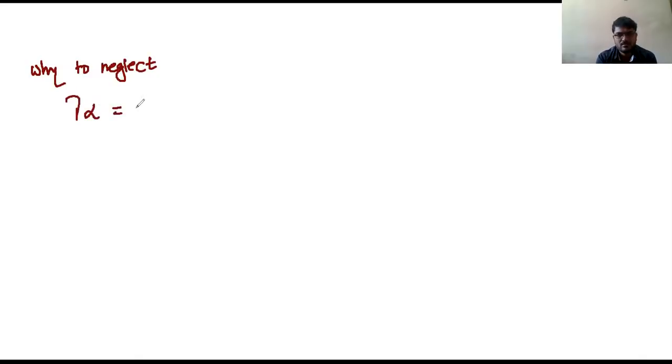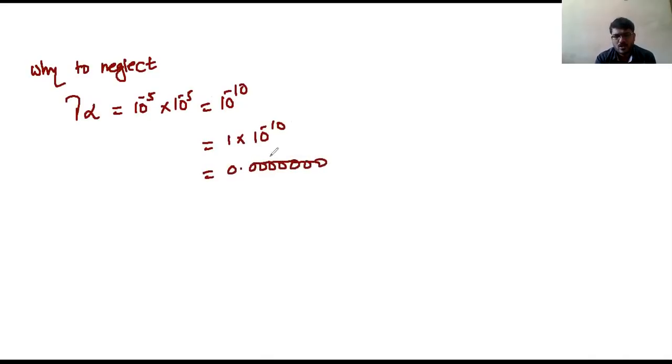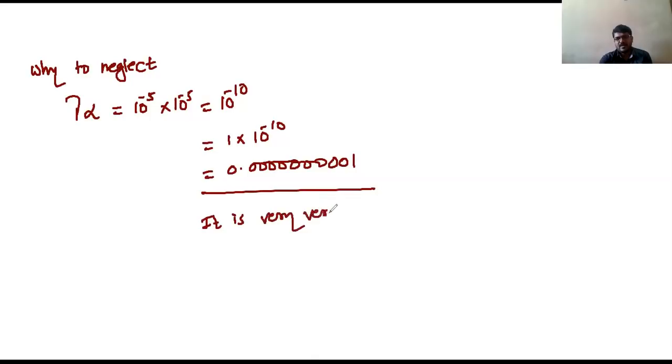Because suppose both are in the power of 10 to the power minus 5, how much are you getting? 10 to the power minus 10, which is equal to 1 into 10 to the power minus 10. Suppose 0.000000, see how many come? 1 2 3 4 5 6 7 8 9 and this 10. This much small value you will get, and then t square is there, so it is very small. Understand, it is very small.